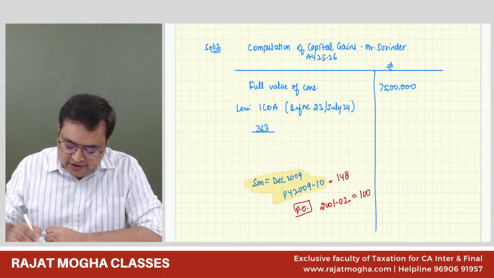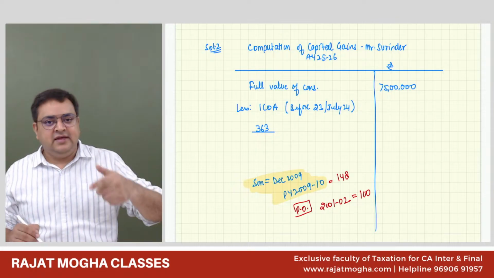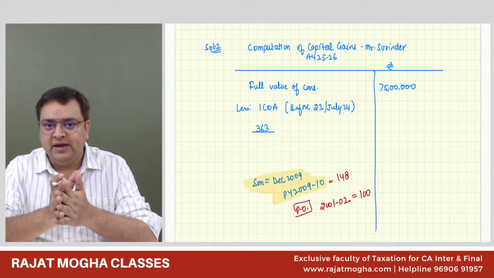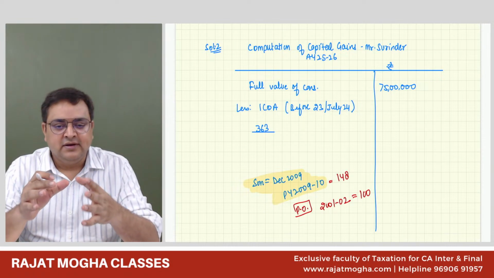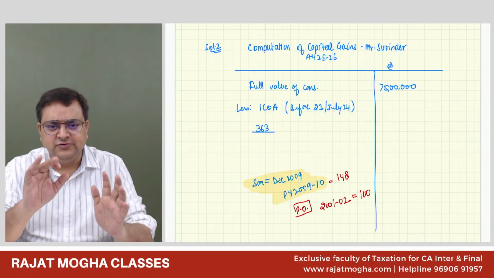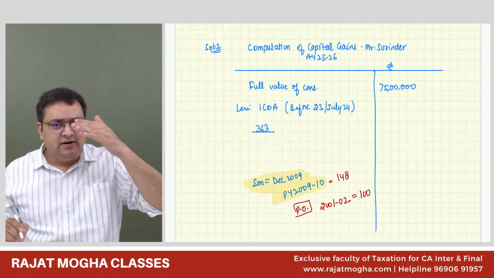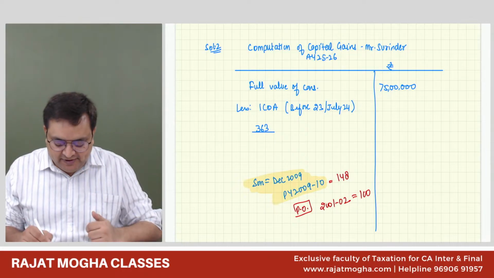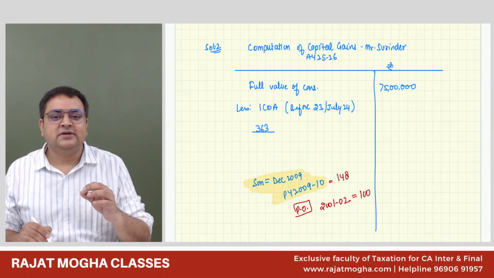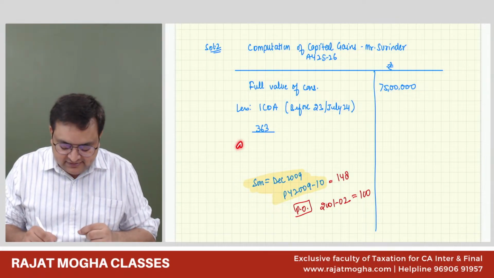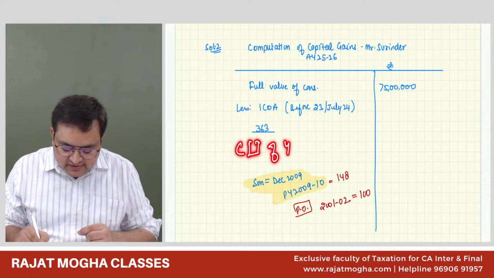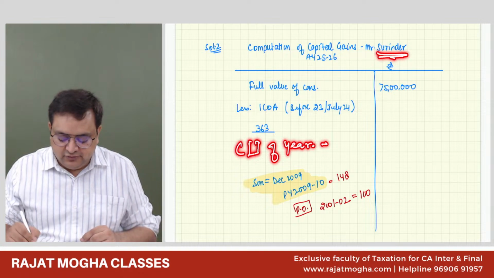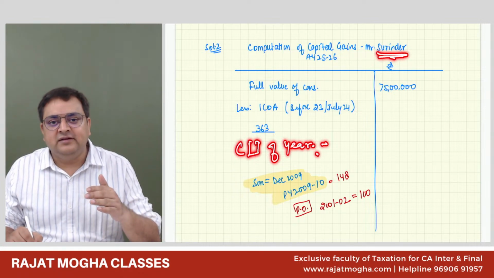Please tell me which CII I have to take in the denominator. It's 100. See, actually, the real formula as per the law is: numerator, we don't have any problem, CII of the year of transfer. But the denominator, the real formula is the CII of the year in which it is first held by the assessee. Who is the assessee? Surendra. So the real formula as per the law is when it is first held by the assessee.